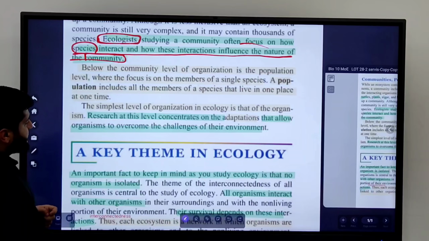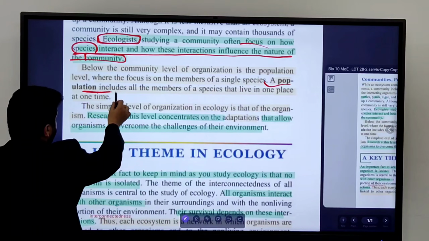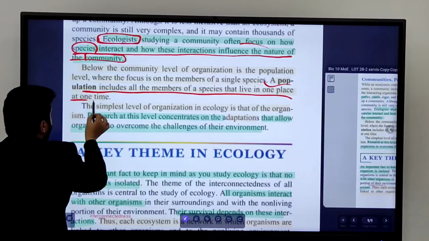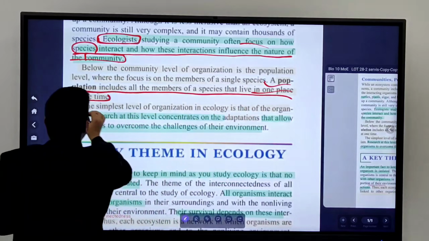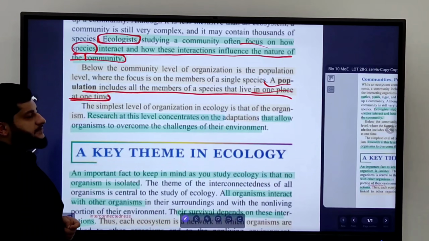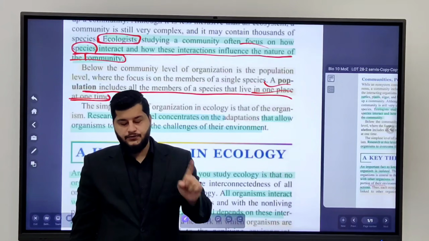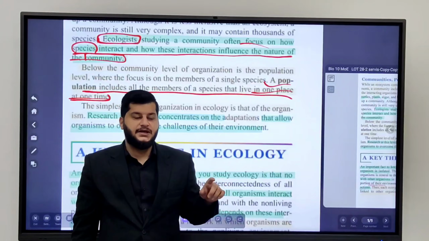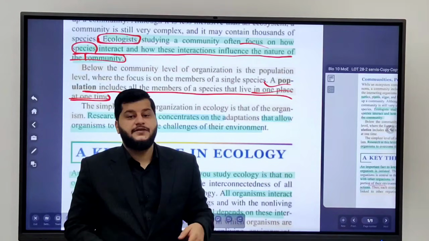If we define it, a population includes all the members of a species that live in one place at one time. It's important: in one place at one time. Like you can't just say the birds or the pigeons.